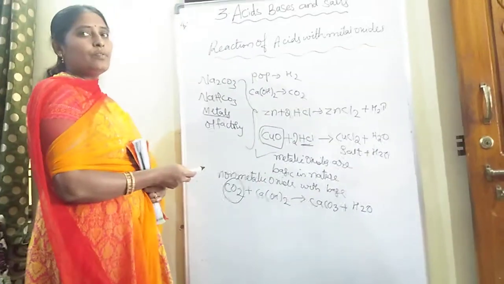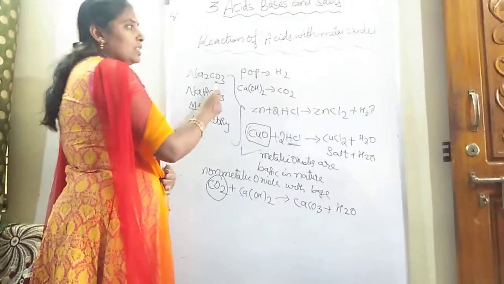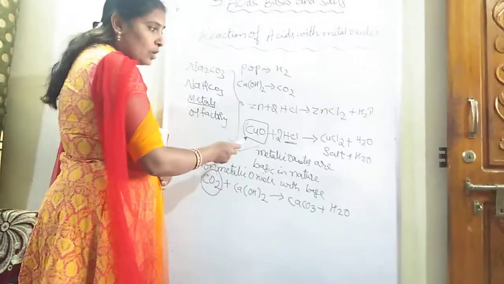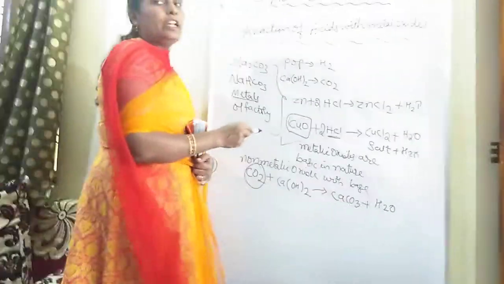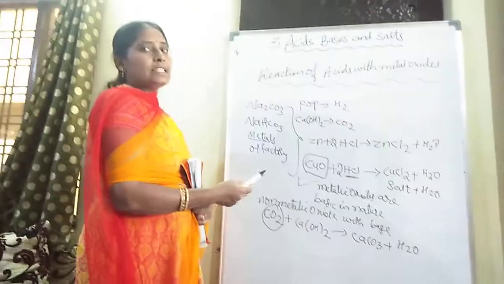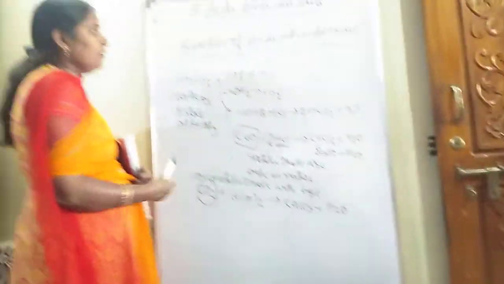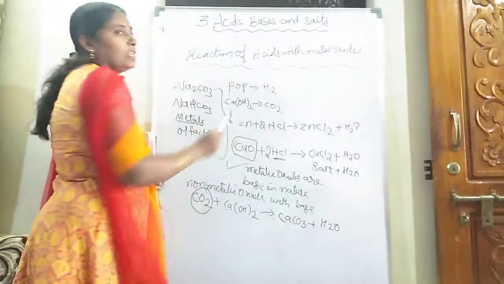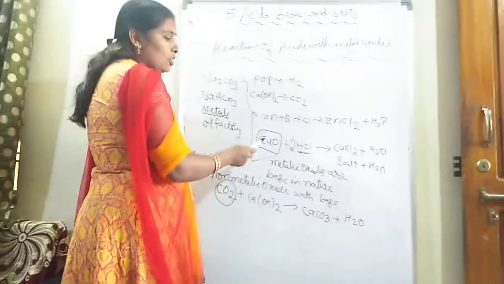So what you concluded from this activity? Metallic oxides are basic in nature and non-metallic oxides are acidic in nature. Once again, reaction of acid with metal oxides. Which metal oxide did we take?